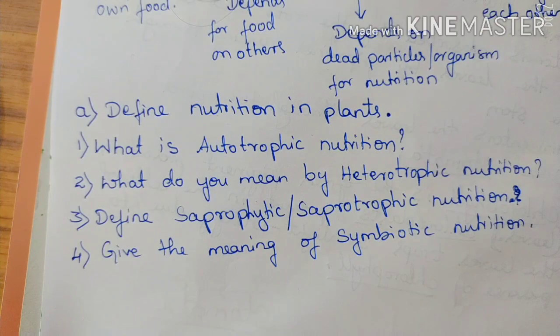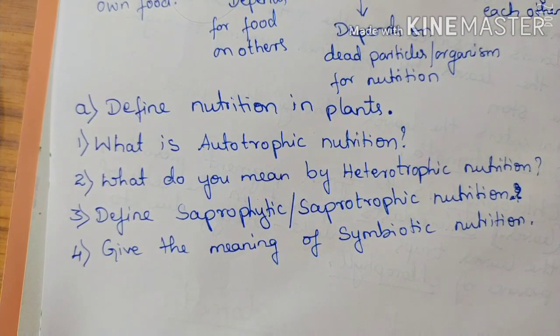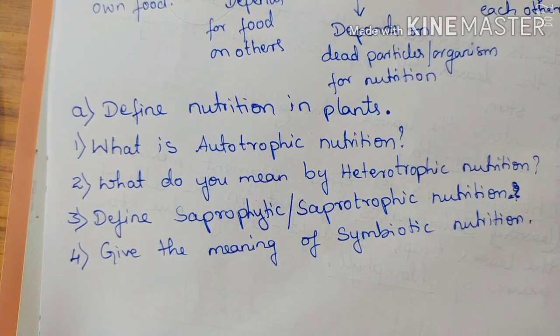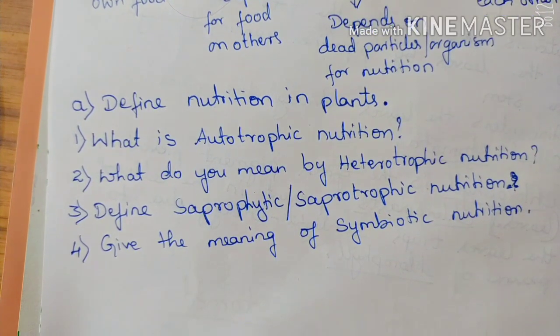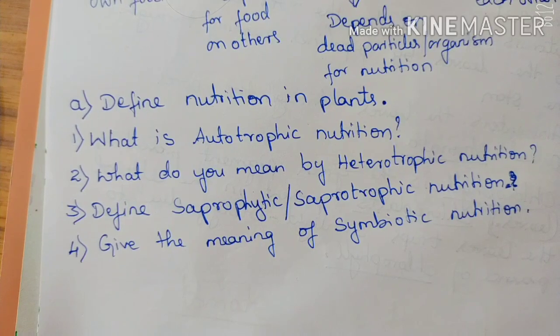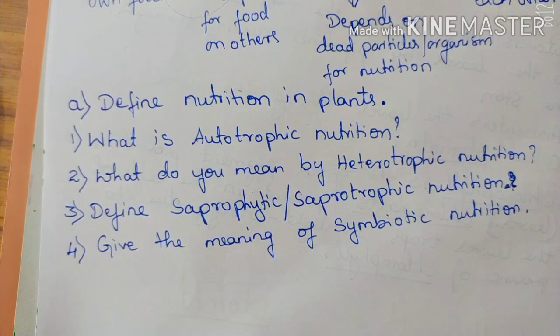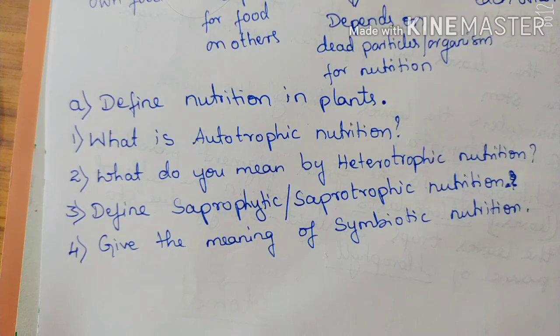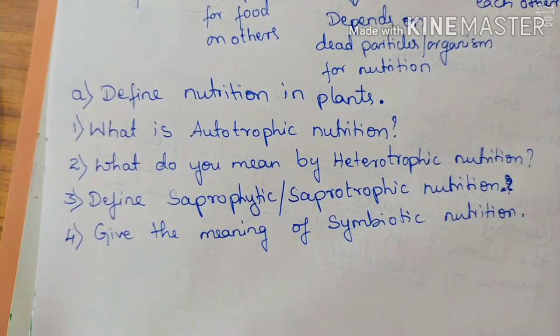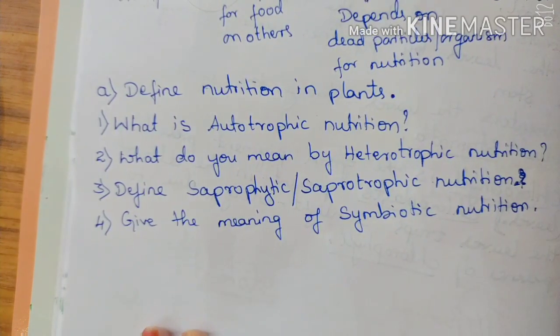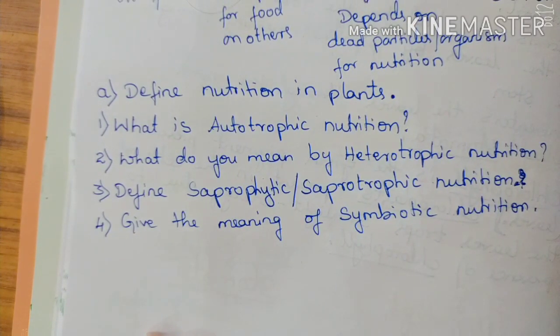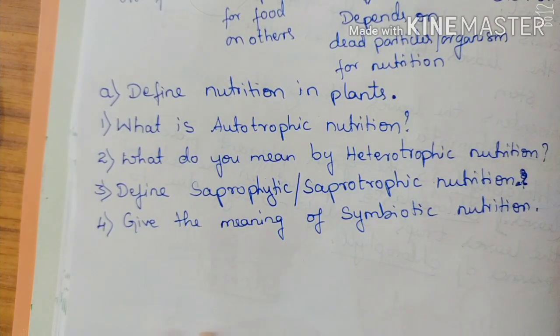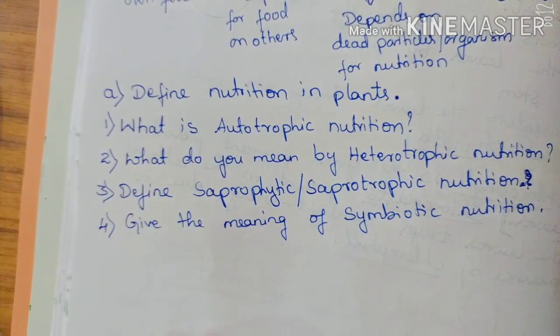After answering these questions: define nutrition in plants, what is autotrophic nutrition, what do you mean by heterotrophic nutrition, define saprophytic or saprotrophic nutrition, give the meaning of symbiotic nutrition, you will come to know the definitions under the heading of this chapter. Next we are going to do one activity, making notes of some examples for each type of nutrition.